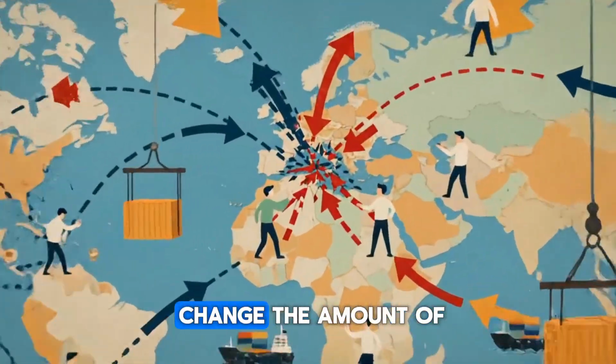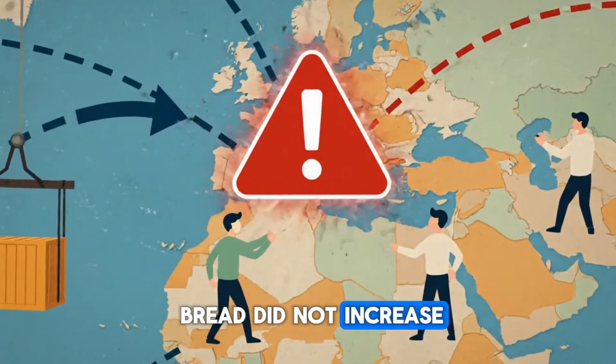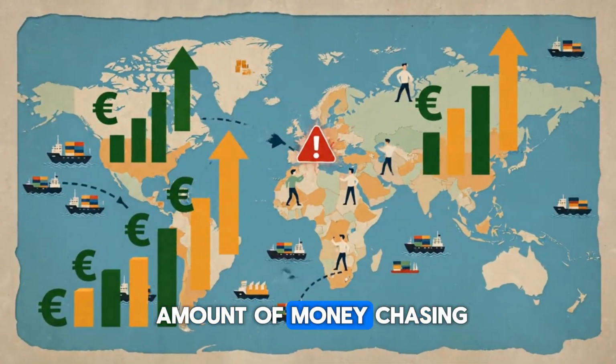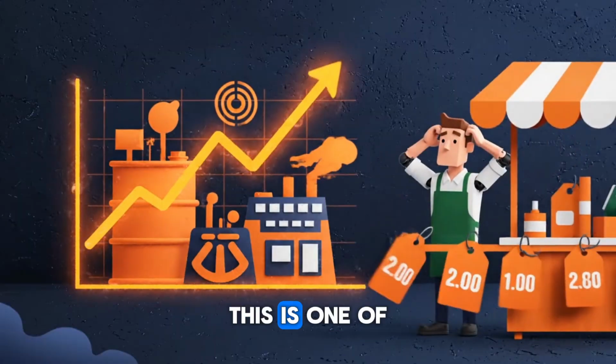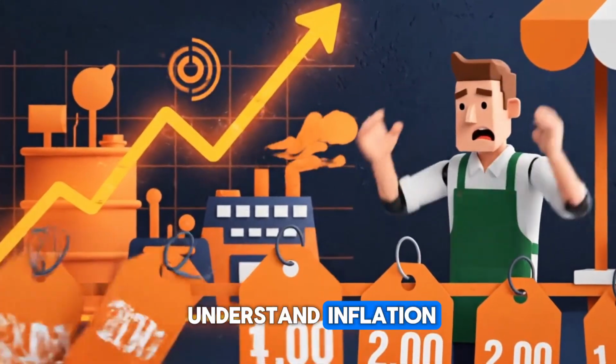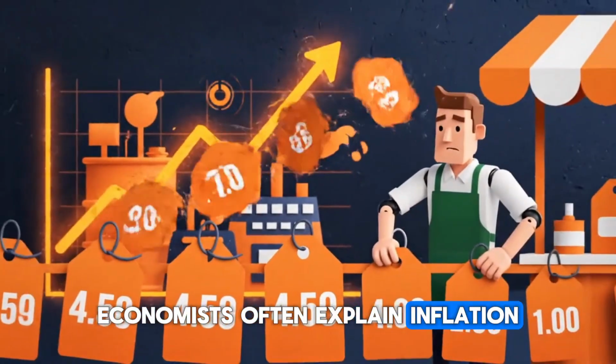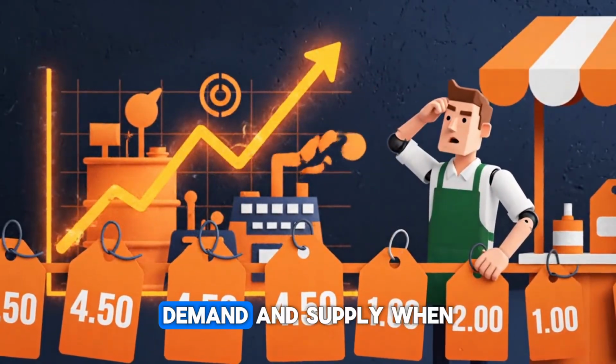The bread did not change. The amount of bread did not increase. What changed was the amount of money chasing the same goods. This is one of the simplest ways to understand inflation. Economists often explain inflation through 2 major forces, demand and supply.